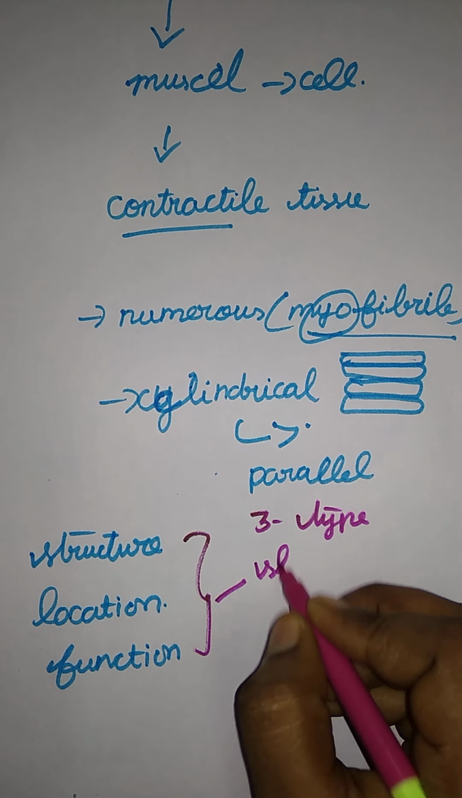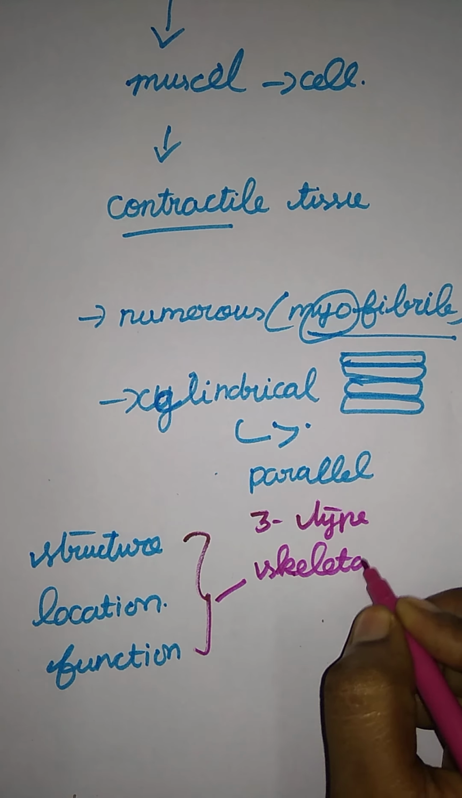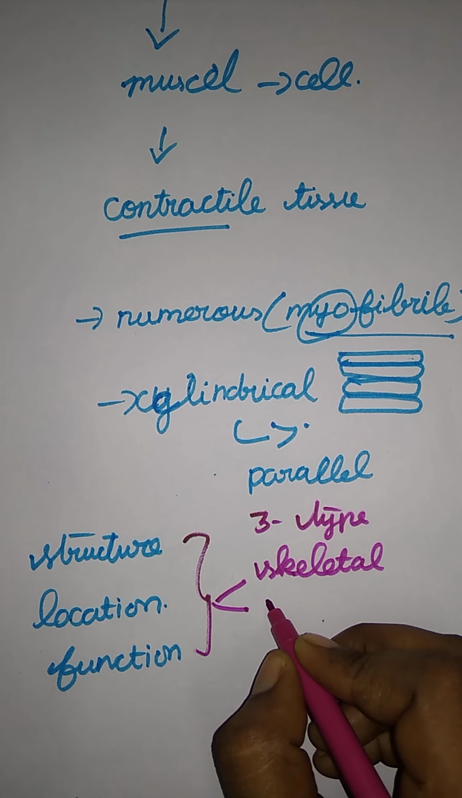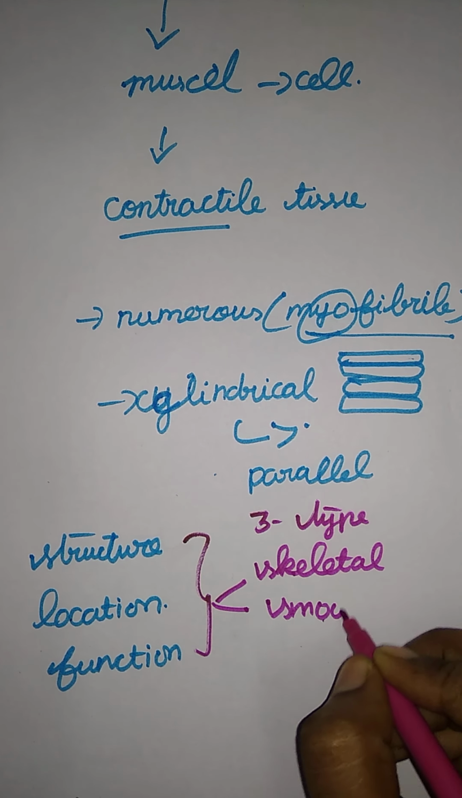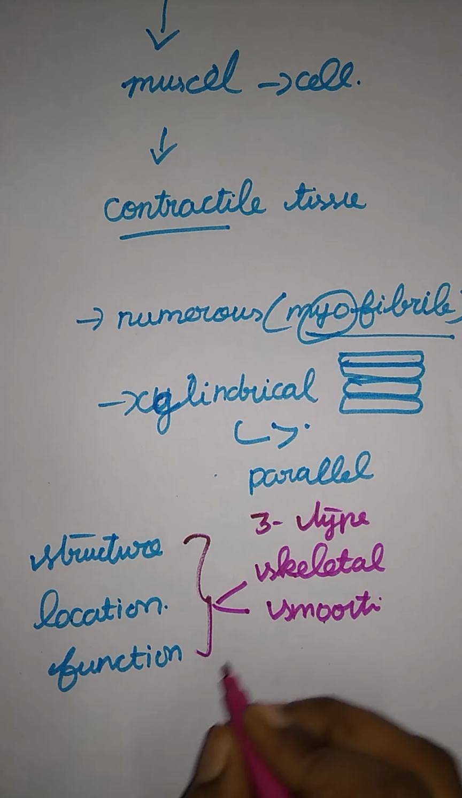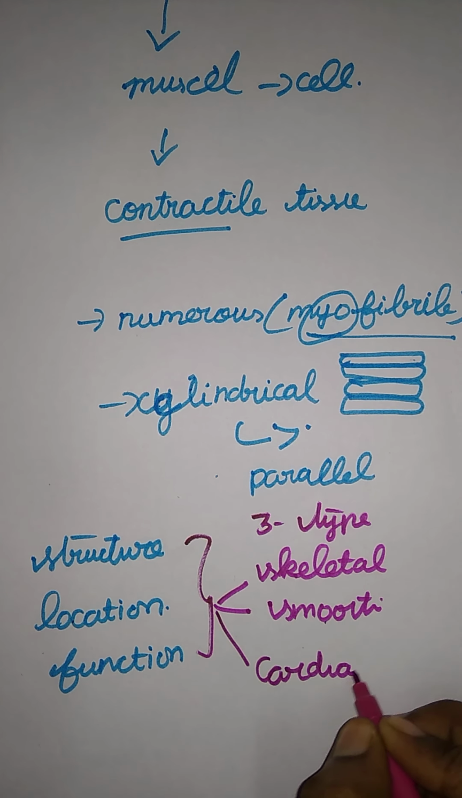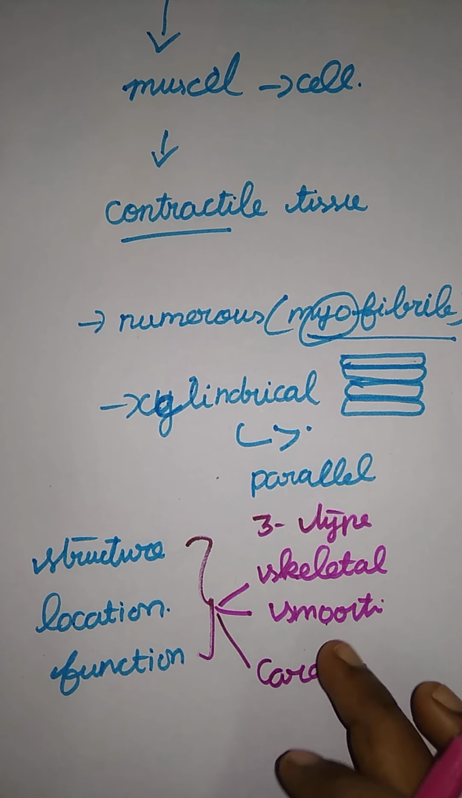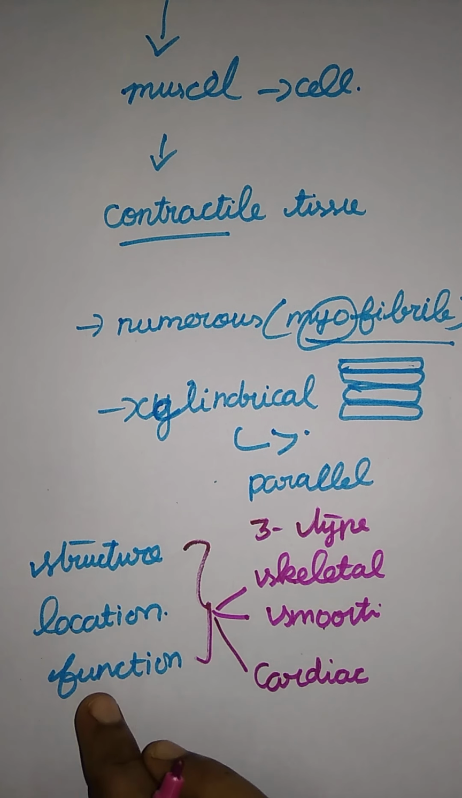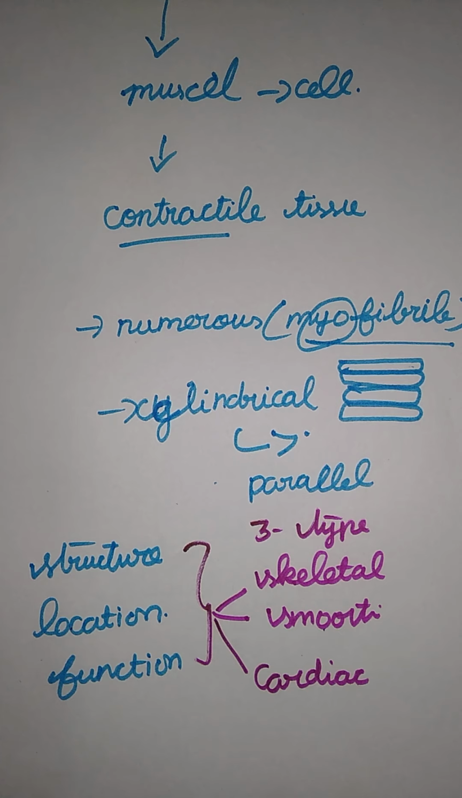What is the first one? Skeletal muscles. And the next one is the smooth muscles. And the next one is the cardiac muscle. What is the last one? Cardiac muscle. So these are the three types of muscle based on the structure, locomotion and function. They are divided as three types of muscle.